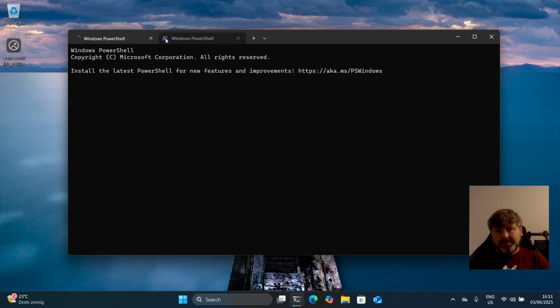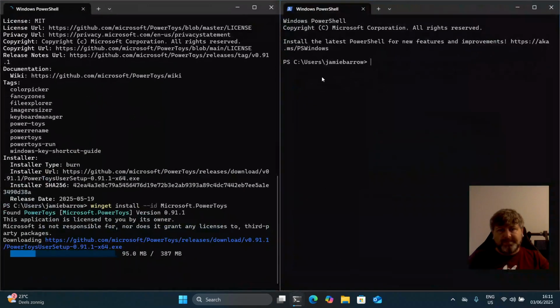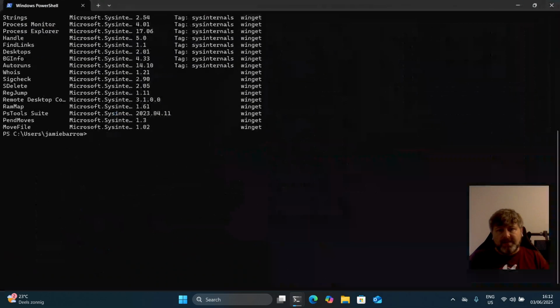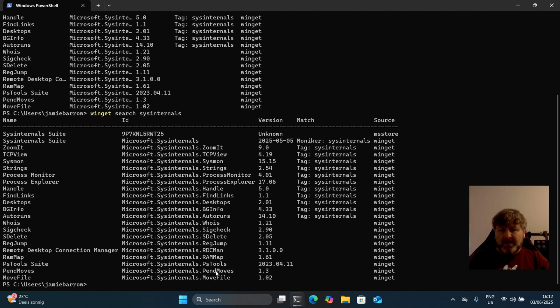While it's busy, I'll actually just move this off to the side, and I'll show other things I'm going to install. So if I look for SysInternals, Microsoft SysInternals is a set of utilities that, let me just do it again, like move file, pinned, PS tools, Process Explorer. I like Process Explorer a lot.